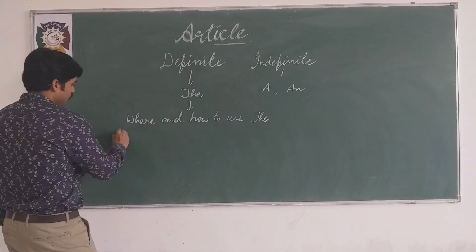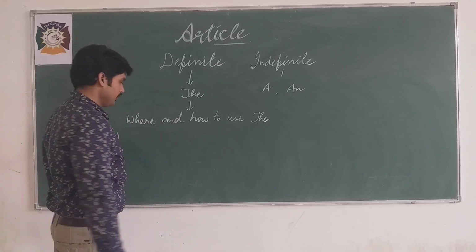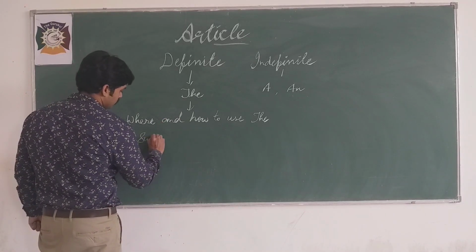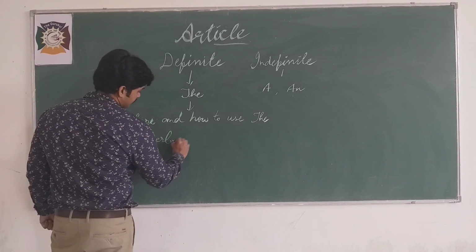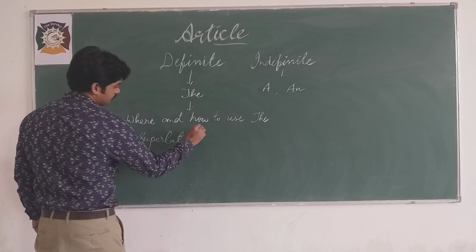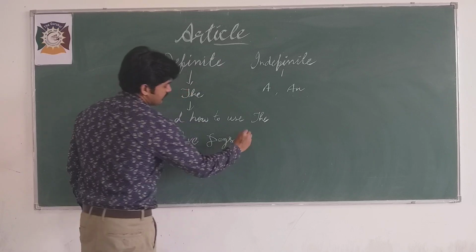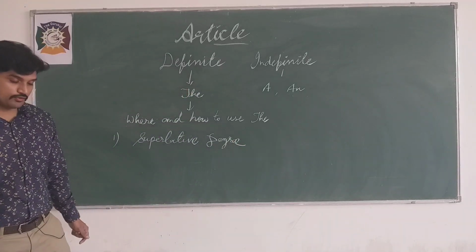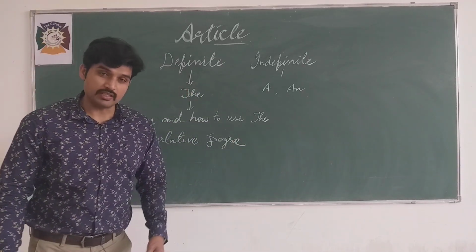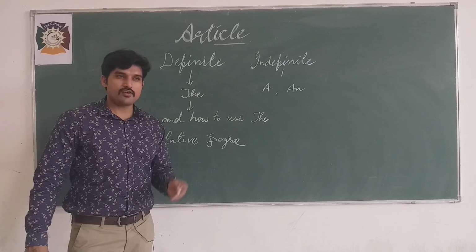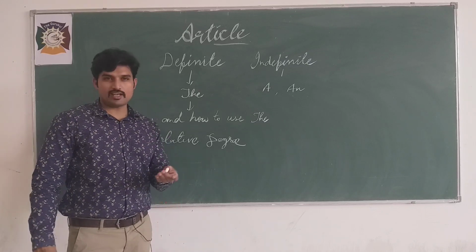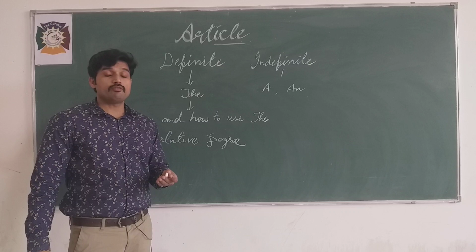First rule of using the is in superlative degrees. Dear students, if you have seen previous videos by me related to adjectives, you know the third degree, and sometimes we had comparative degrees where we used the.